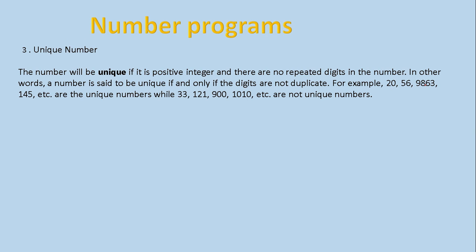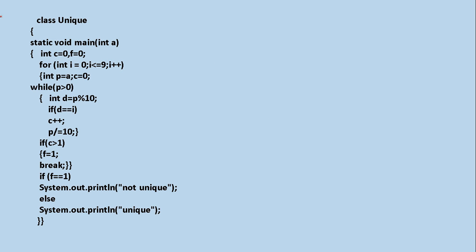So this is simple. Now let us see the program. Okay. See, unique class, then I am getting the input again by using the function argument. I have c is equal to 0, f is equal to 0. This logic I have already explained in ascending order, remember. Okay. So I am running a loop from 0 to 9.